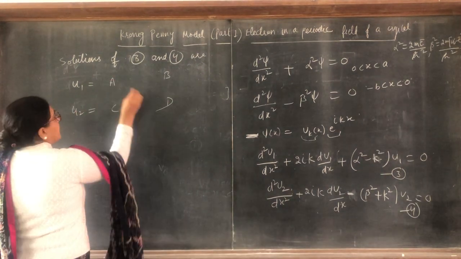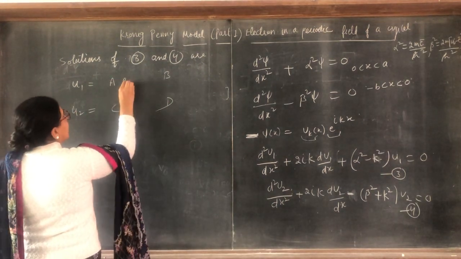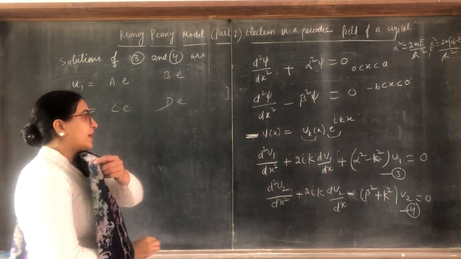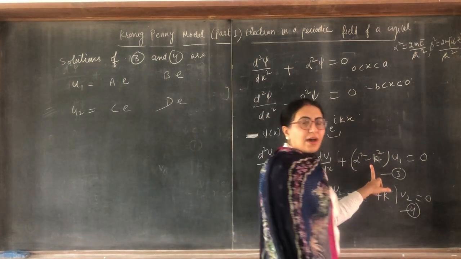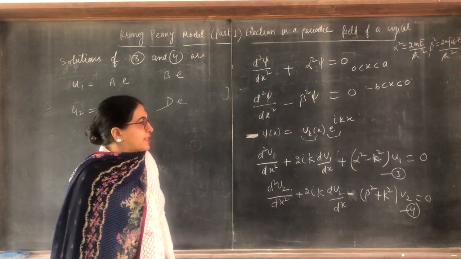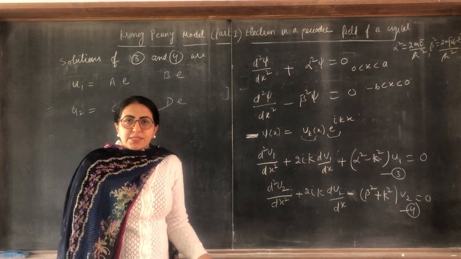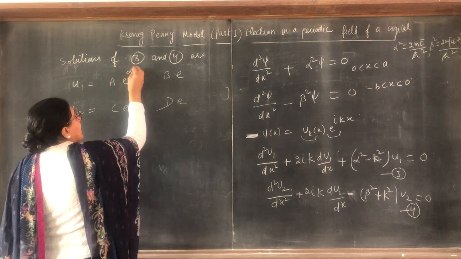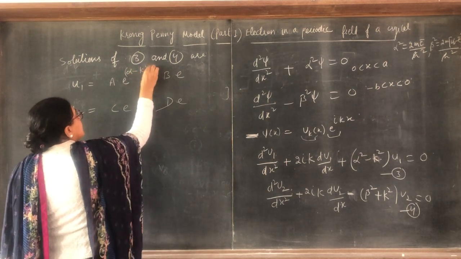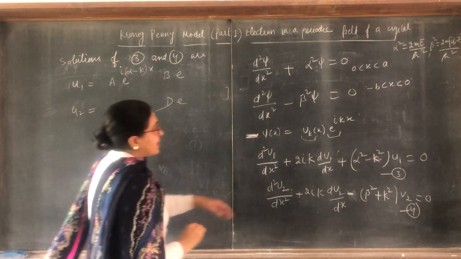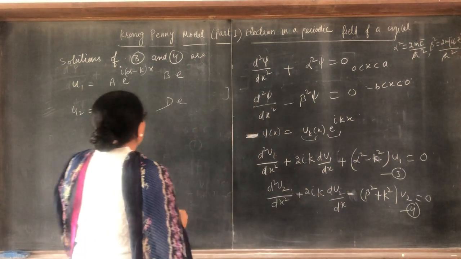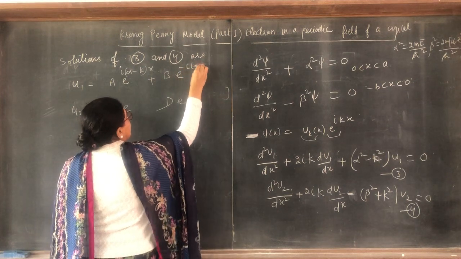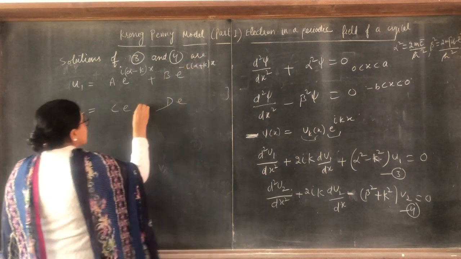So a, b, c, d, each with e raised to a power. Here we have alpha square minus k square, which means alpha plus k and alpha minus k. So e raised to power i(alpha minus k)x, because here is a plus sign, plus b e raised to power minus i(alpha plus k)x.